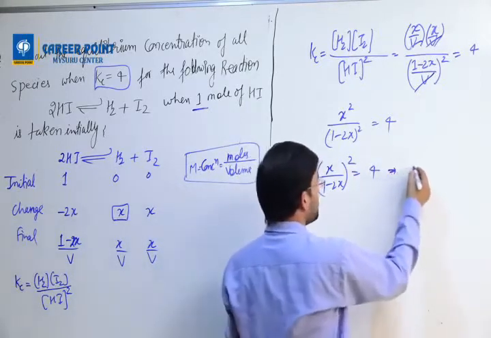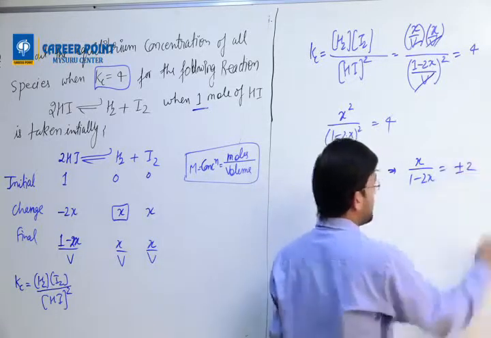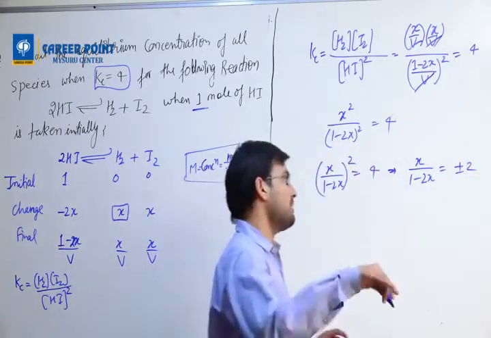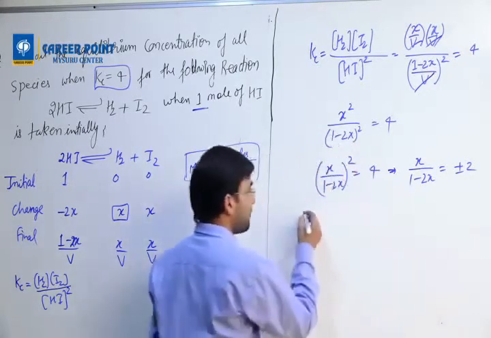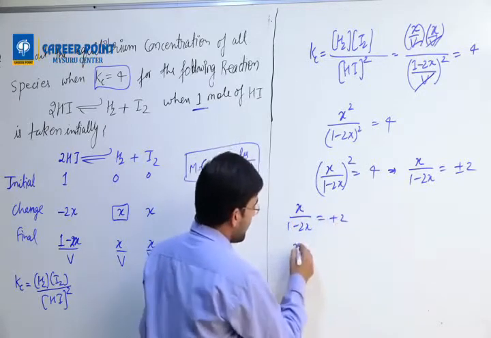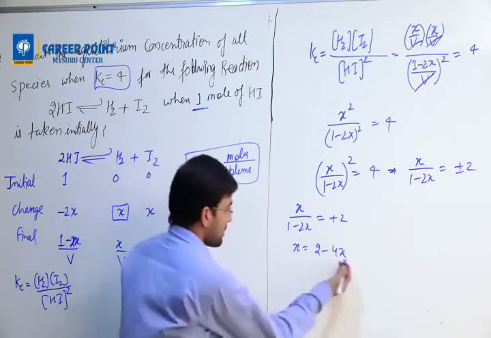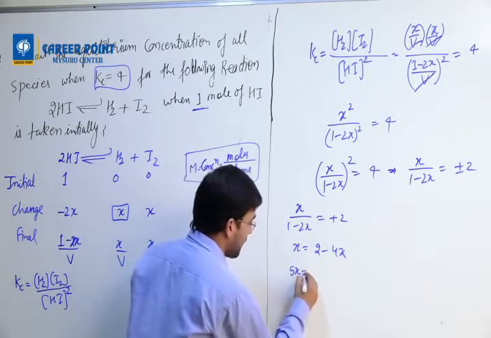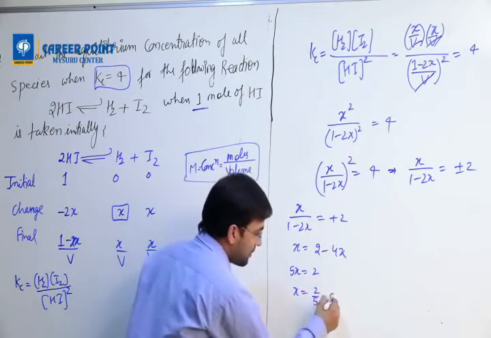So when you take the square root, it will become x equals 1 minus 2x, plus or minus 2. Most of the time the answer will come with positive 2, but I will show you both sides. When I take plus, x by 1 minus 2x equals plus 2, then x equals 2 minus 4x. 4x comes here, it becomes 5x equals 2, x equals 2 by 5, or 0.4.